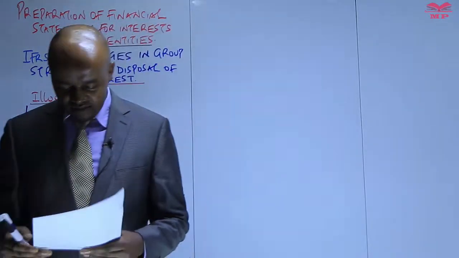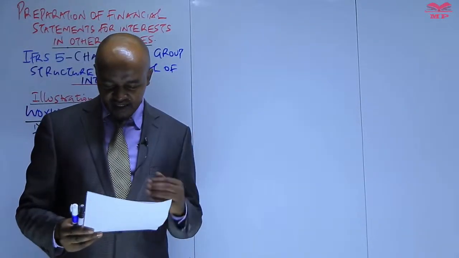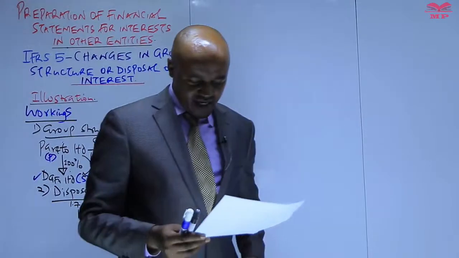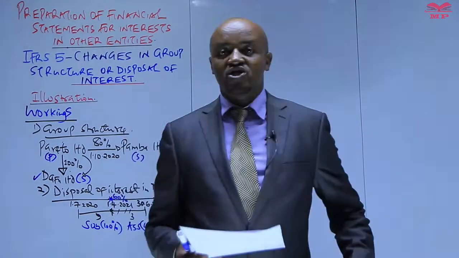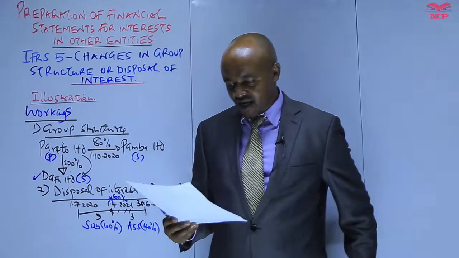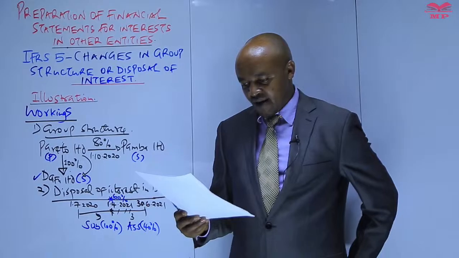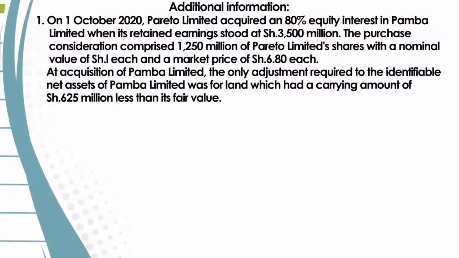Yes, that is why the group structure here is important. But before you do that, you can go through this additional information again to see whether there are some workings which are required. We go back to note number 1. We are given information about the acquisition of Paba, and the retained earnings and the purchase consideration will be used in the computation of goodwill, which you are required to compute as per part 1 of that question.